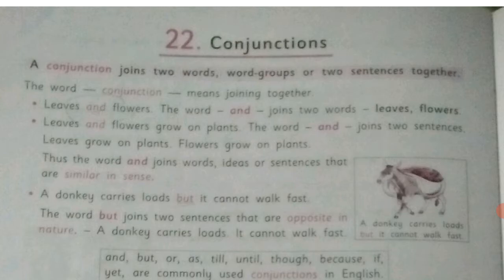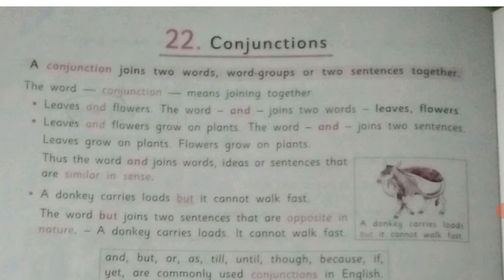For example, a donkey carries loads, but it cannot walk fast. The word but joins two sentences that are opposite in nature.